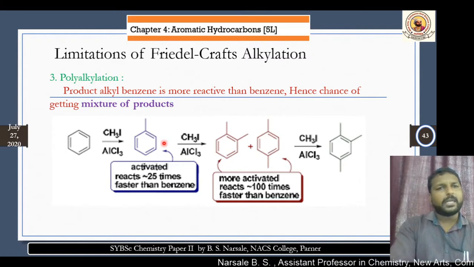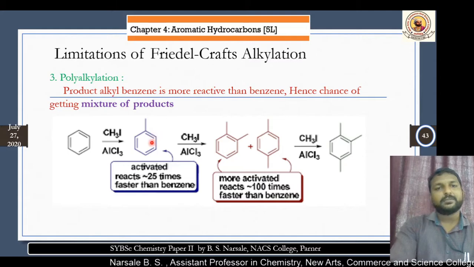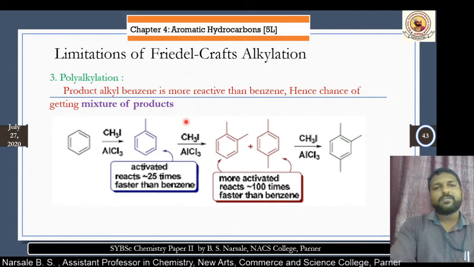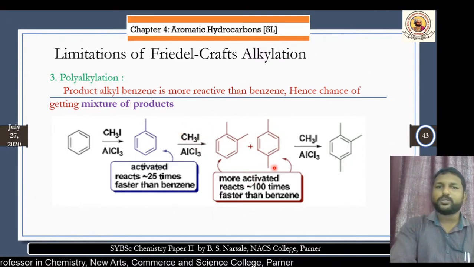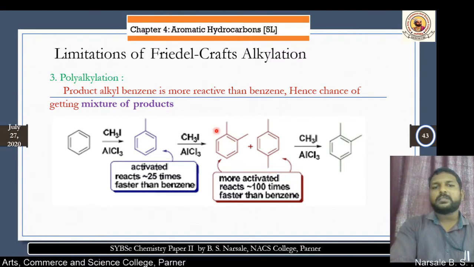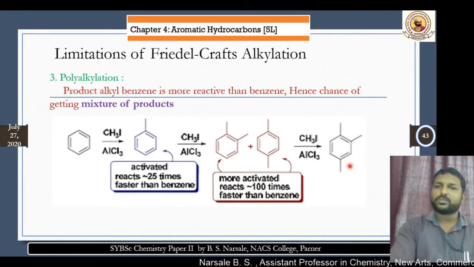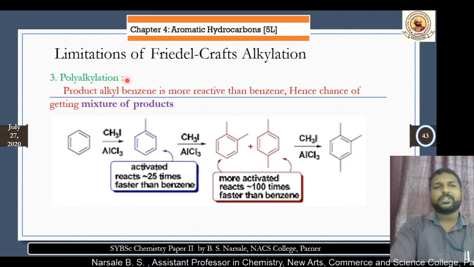The alkylation does not stop. The reactivity increases so that electron donation increases. Therefore, it further shows alkylation, maybe at the ortho position or maybe at the para position. These positions are more activated, nearly 100 times as compared to benzene. Therefore, further alkylation also occurs, and hence we got the polyalkylation product.